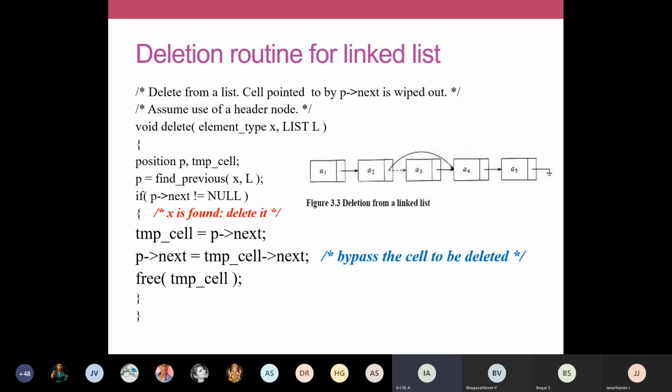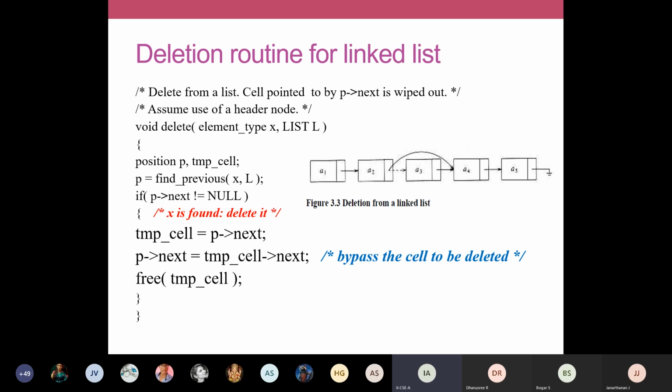If P arrow next not equal to null, it means that P arrow next must not be null. So P is your previous node. Its next field, if it is null, means your search element is not present. It means that your list does not have the search item. I want to delete 10, but 10 is not available in your list. In that case, you cannot do a deletion. So if P arrow next equal to null, you won't have the search item at all. You have reached the end of the list, it means.